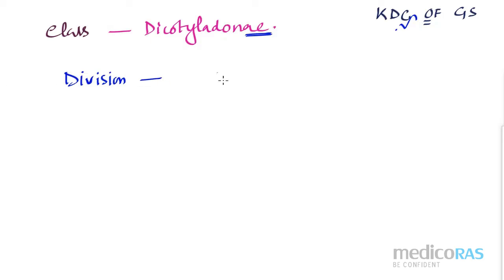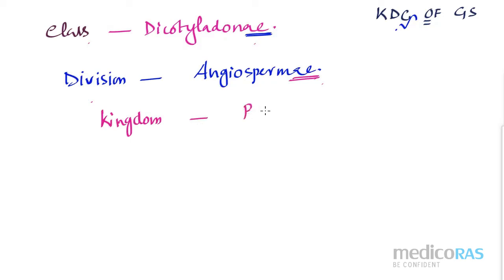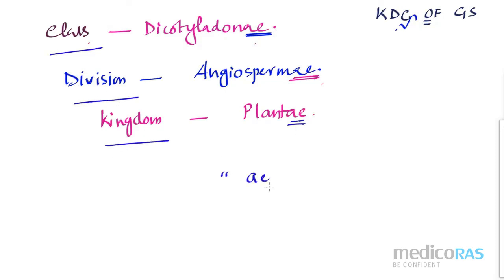Division is the Angiospermae. Again you see here also AE, correct? Class has the AE suffix. Division, again it is AE, that is also a suffix. And last we have kingdom. If it is kingdom, then our rank will be Plantae. Again you just check, in Plantae also we have AE. That means for plant category, class, division, kingdom, everywhere there is AE as the suffix.